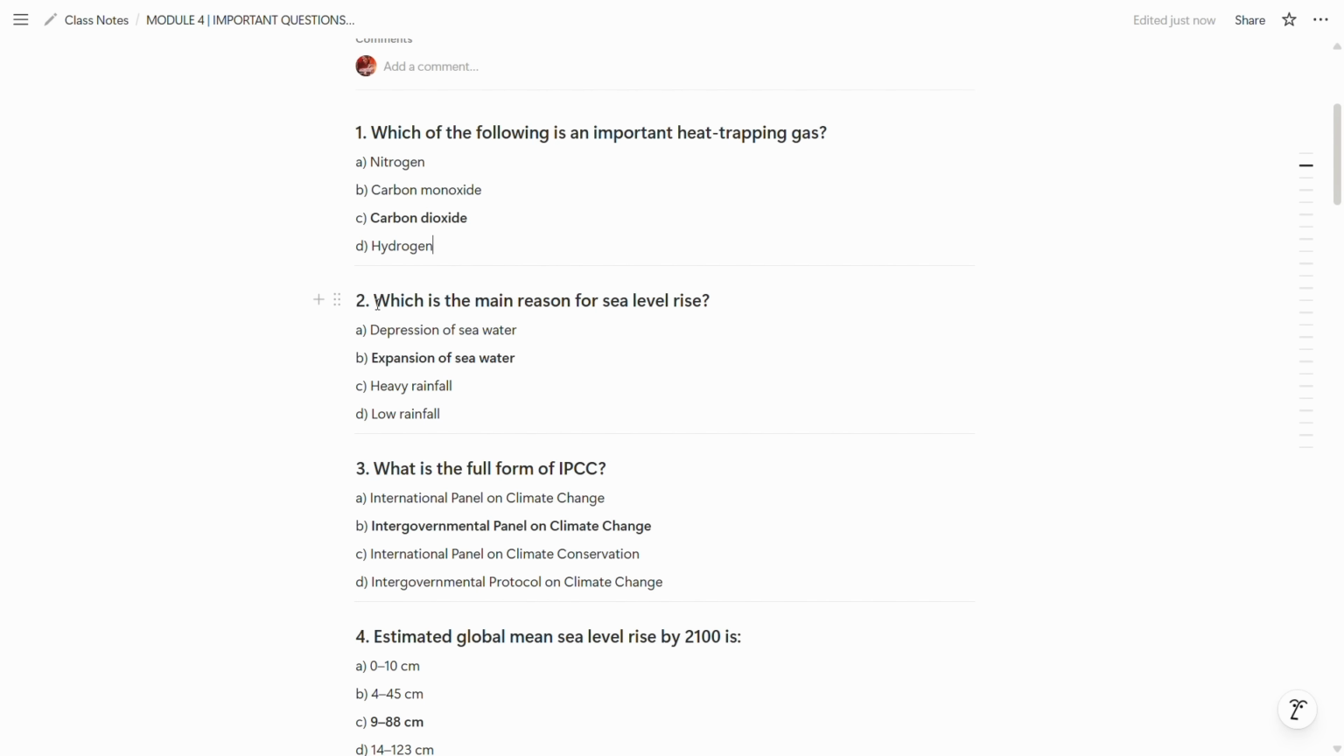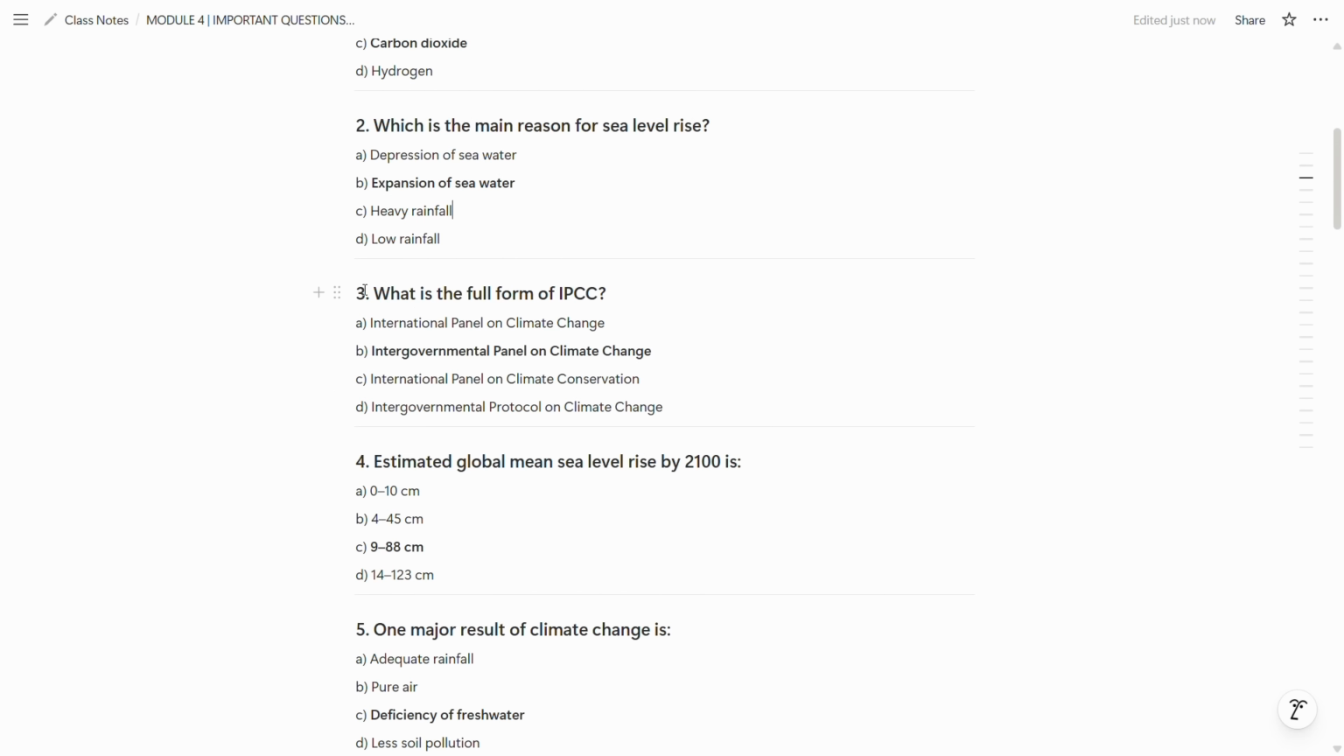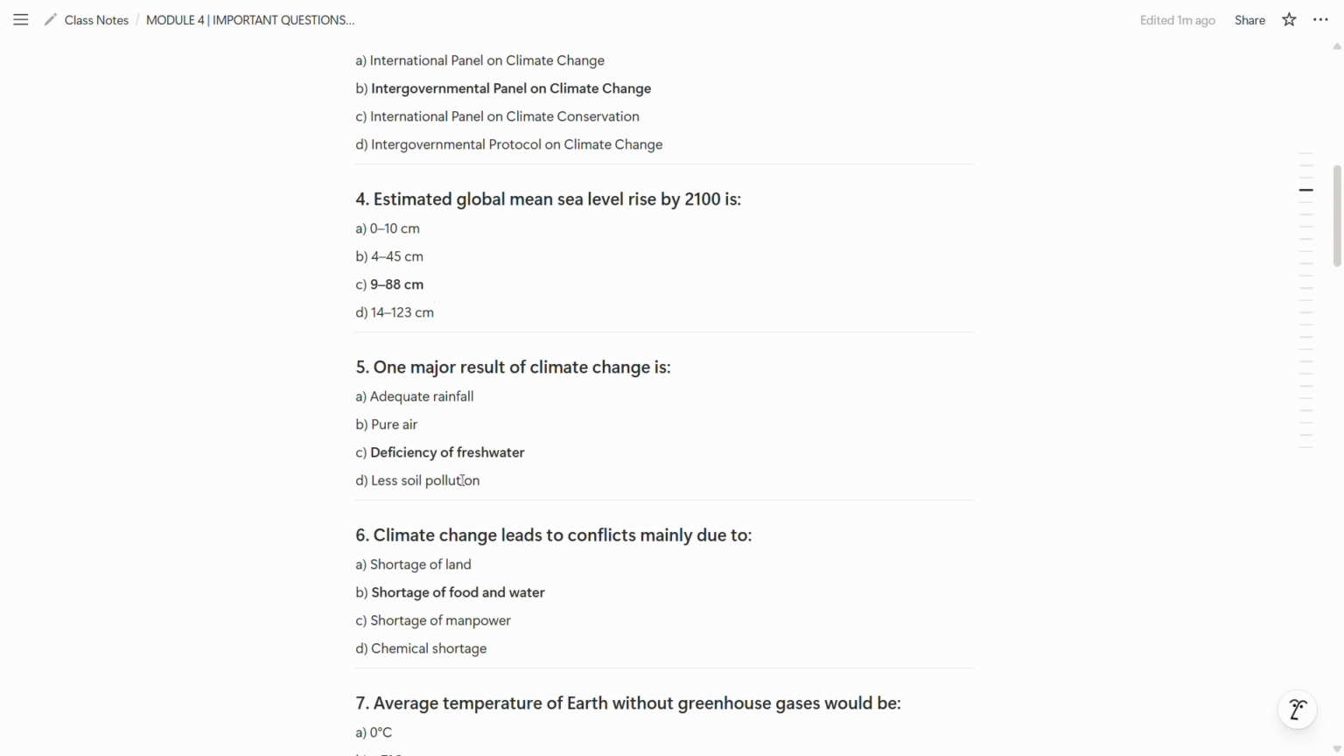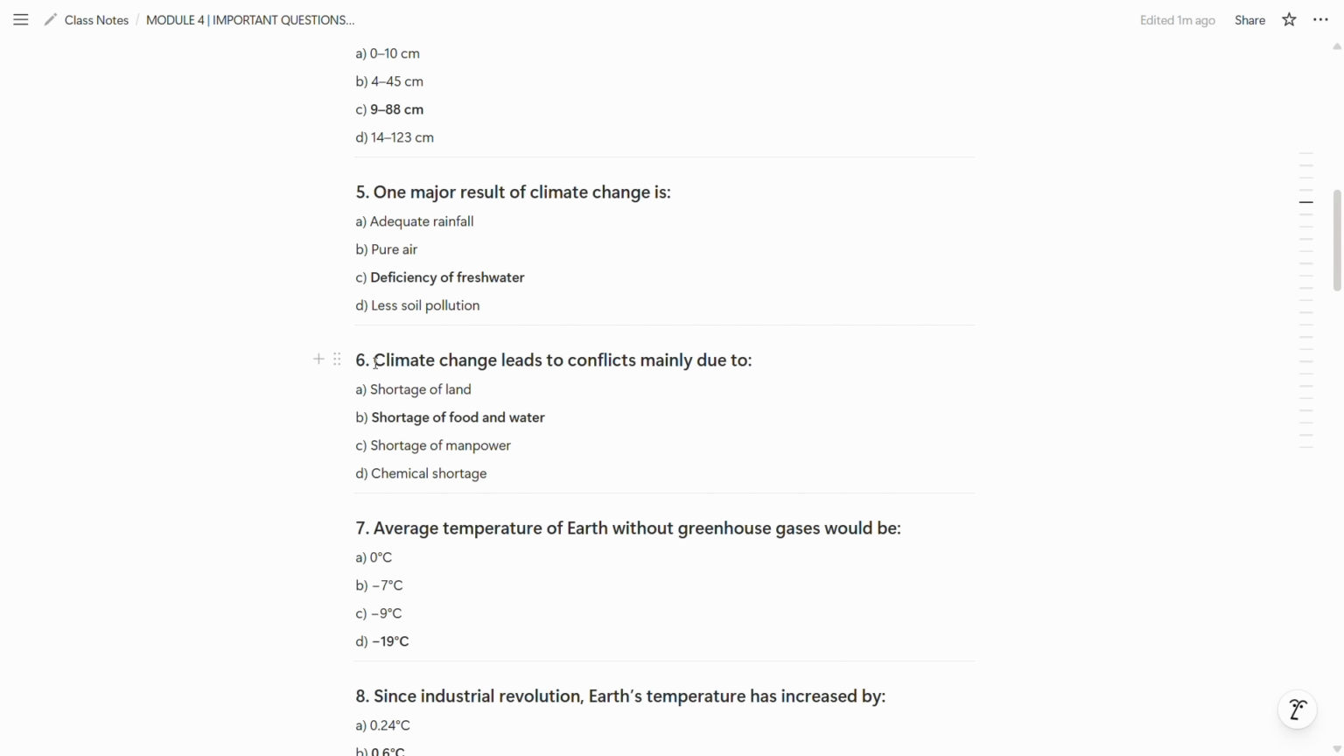Now the next question is which is the main reason for sea level rise? Expansion of seawater. So B is the correct answer. What is the full form of IPCC? So the full form of IPCC is Intergovernmental Panel on Climate Change. So B is the correct answer. Now the fourth question is estimated global mean sea level rise by 2100 is 9 to 88 centimeter. Now the next question is one major result of climate change is deficiency of fresh water. So C is the correct answer. Now the next question is climate change leads to conflict mainly due to shortage of food and water.